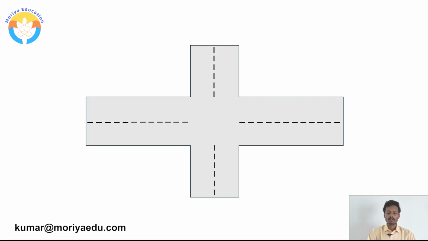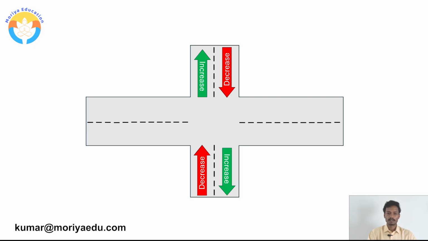So, whenever we come towards the junction from any side, for example, we are coming from the bottom, we will decrease the speed. Whenever we cross this junction, we increase the speed, right? In the same way, whenever we are coming from the top towards the junction, we decrease the speed. And as soon as we cross the junction, we increase the speed.